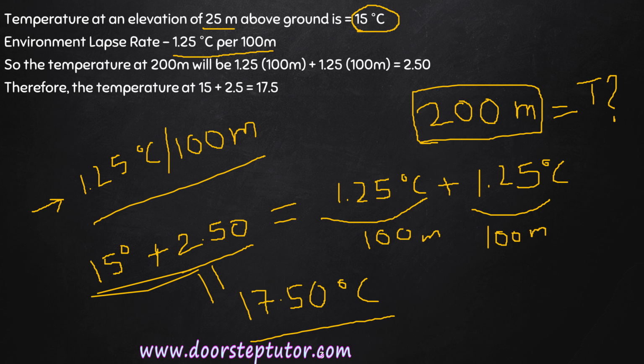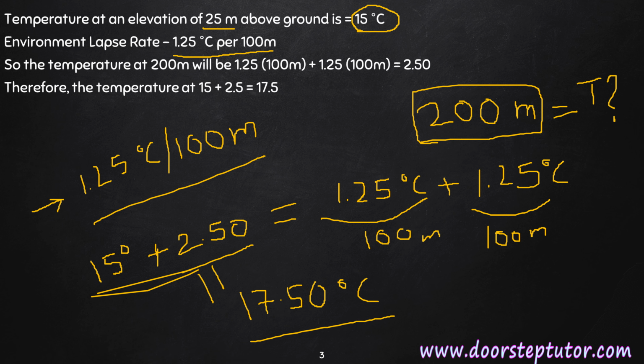and the temperature above ground of 25 meter was 15 degrees Celsius. So we'll add this 15 degrees Celsius, the current temperature, with this temperature change obtained at 200 meter, that will be equal to 17.50 degrees Celsius. Hence, you can easily solve this question based on a very simple concept.